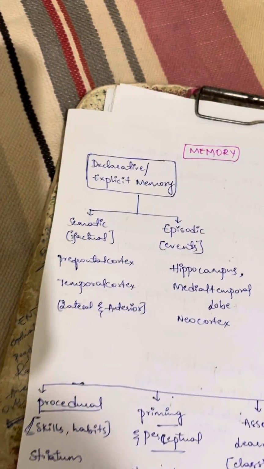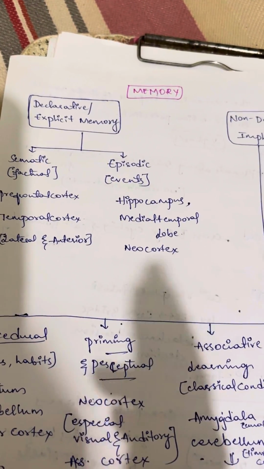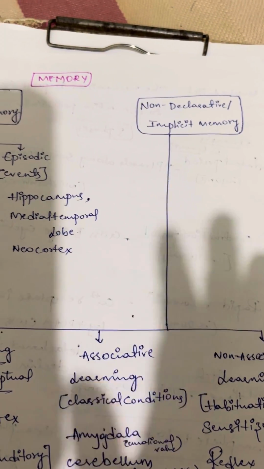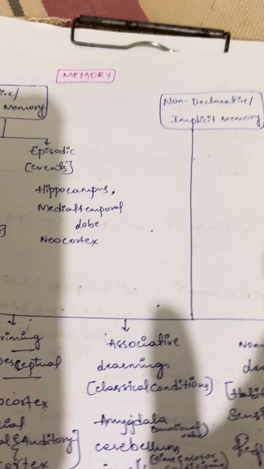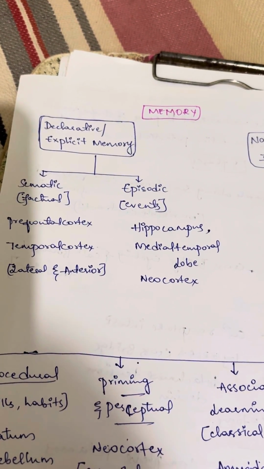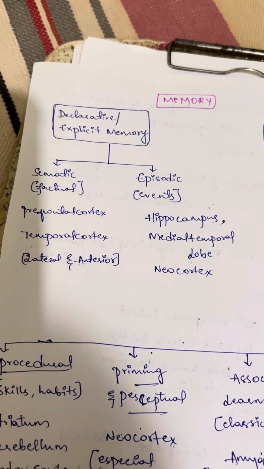Memory. Memory is of declarative and non-declarative types. Declarative is explainable, and non-declarative memory is what we can't explain but just do. Declarative memory is of two types: semantic and episodic. Semantic means factual. Episodic means